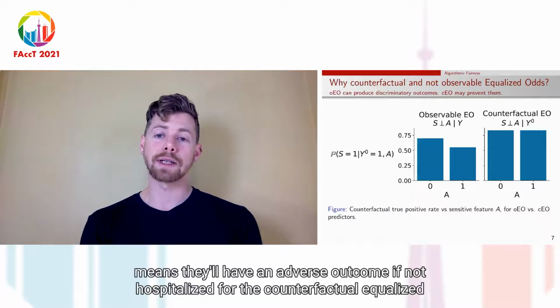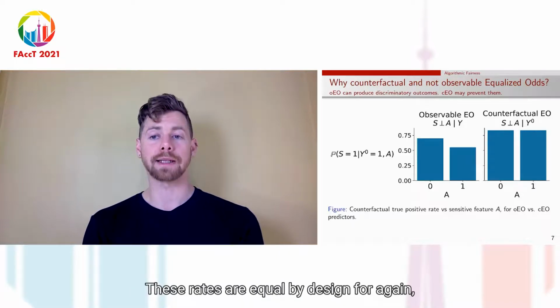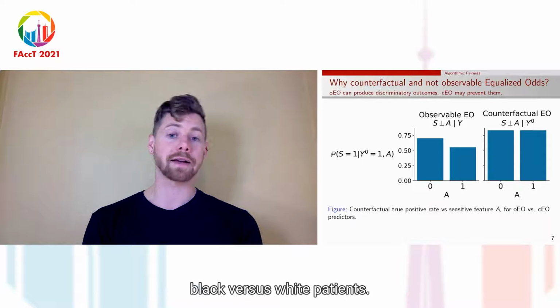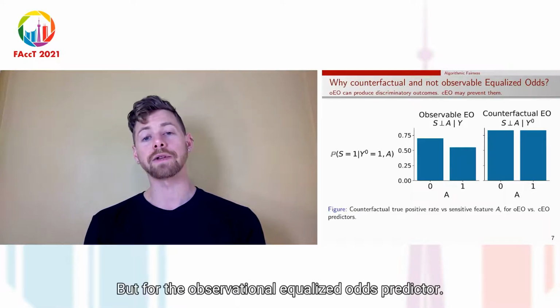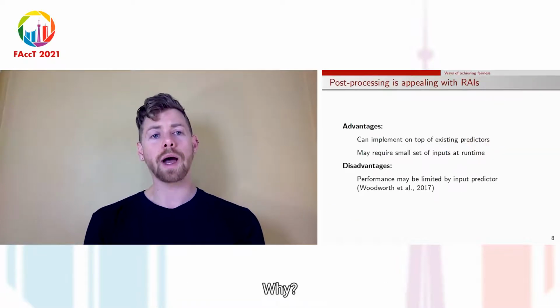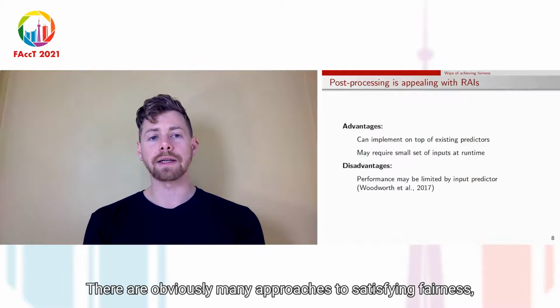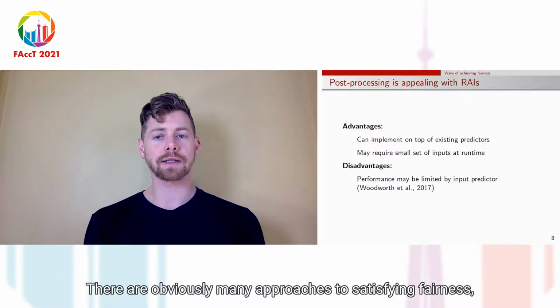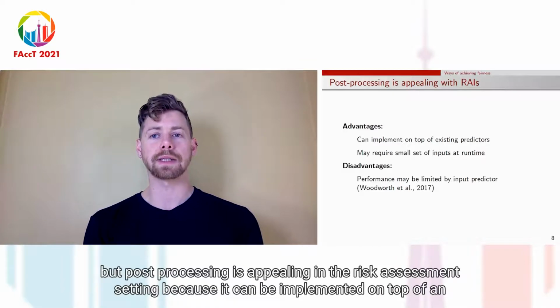For the counterfactual equalized odds predictor, these rates are equal by design for, again, say, Black versus white patients. But for the observational equalized odds predictor, these rates can be arbitrarily different. Now, why post-processing? There are obviously many approaches to satisfying fairness, but post-processing is appealing in the risk assessment setting